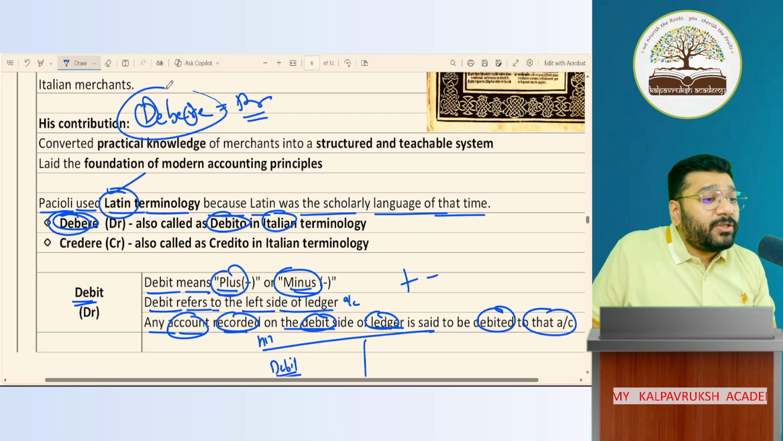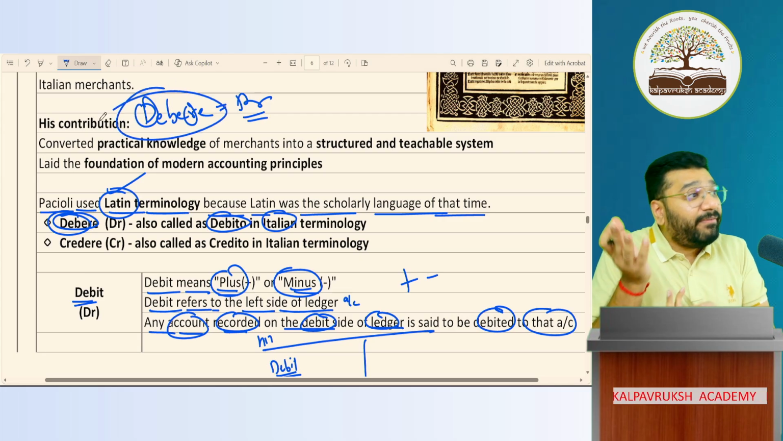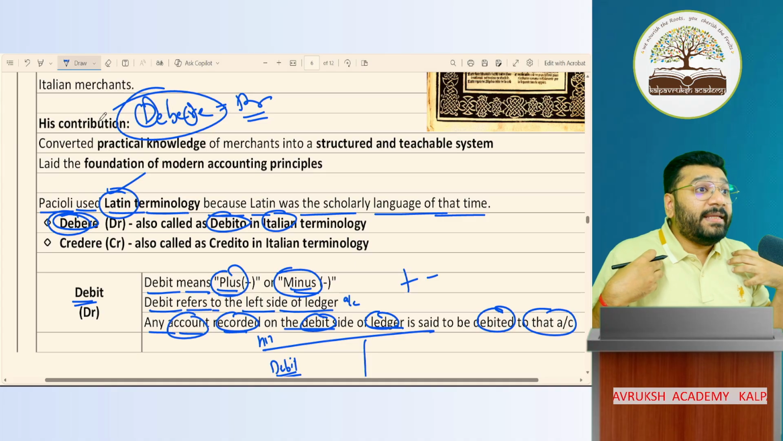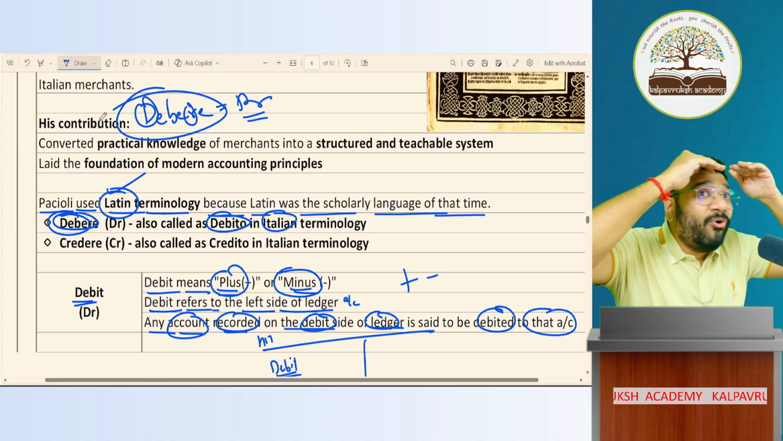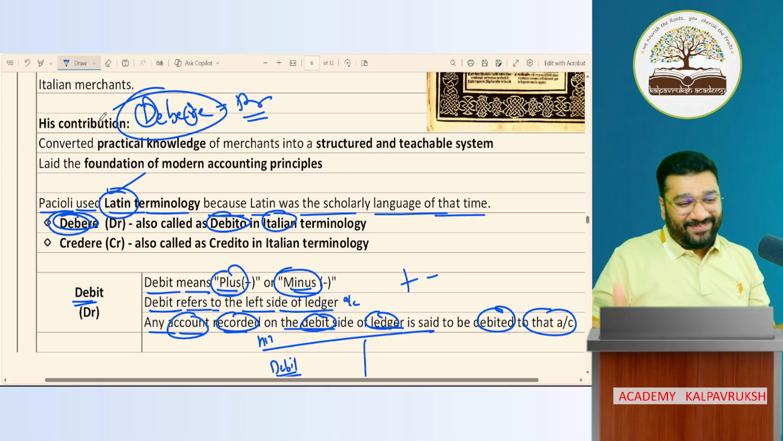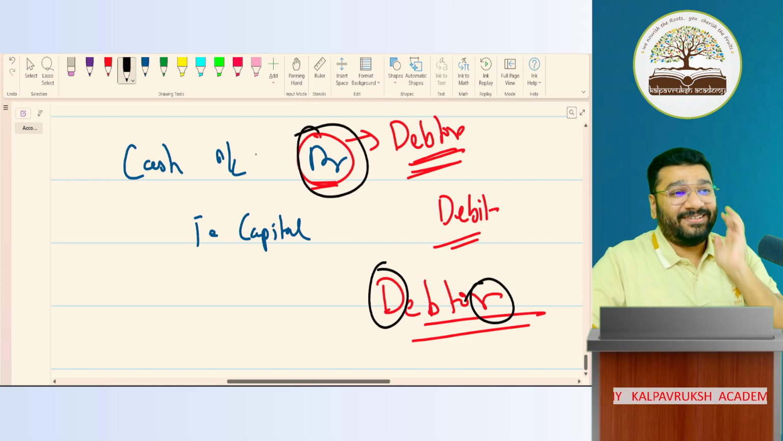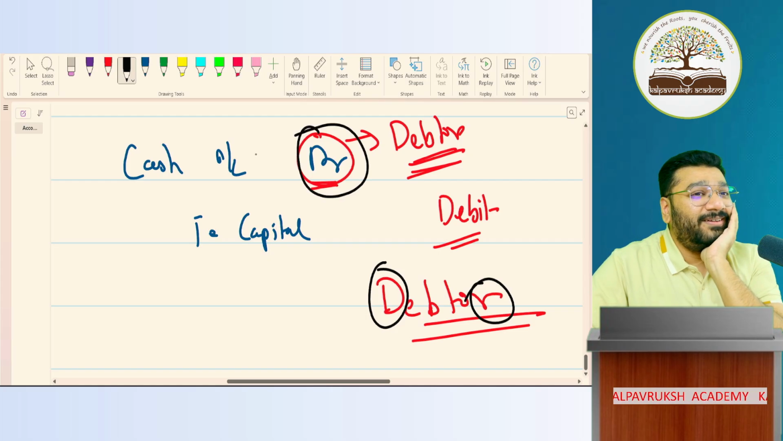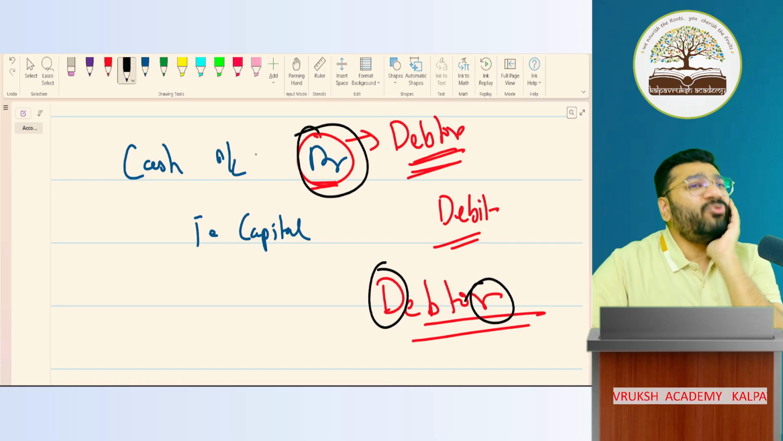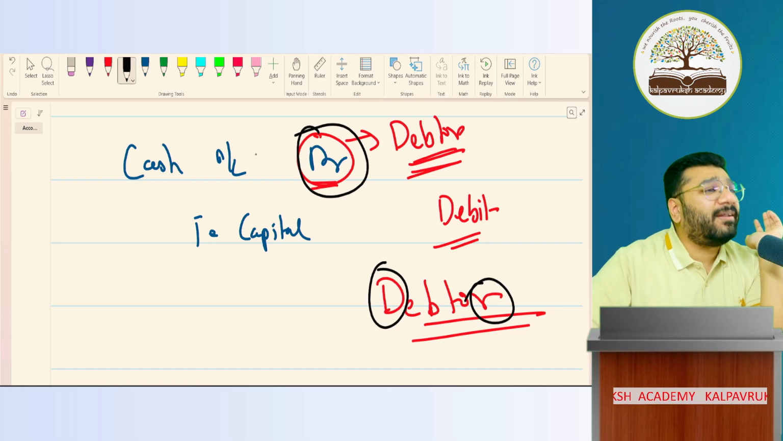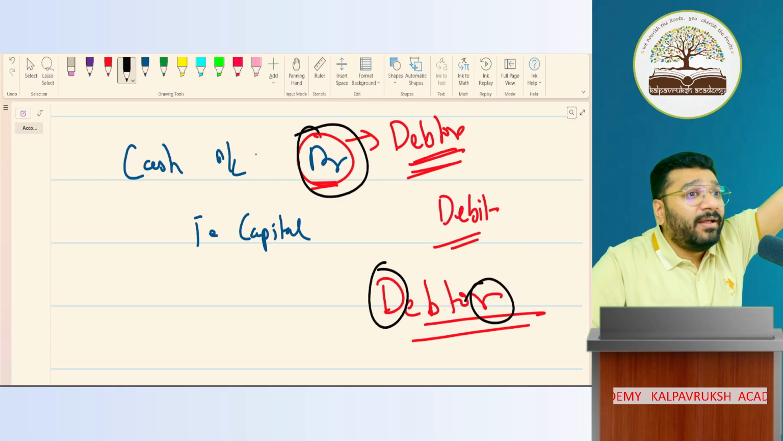But this word debere is not there anywhere in our accounts because in India the language is different. So our teacher searched, DR, where are you? Oh, you are sitting in debtor. Who is DR? Debtor. Who is debtor in books of accounts? Customer, to whom we have sold goods on credit.